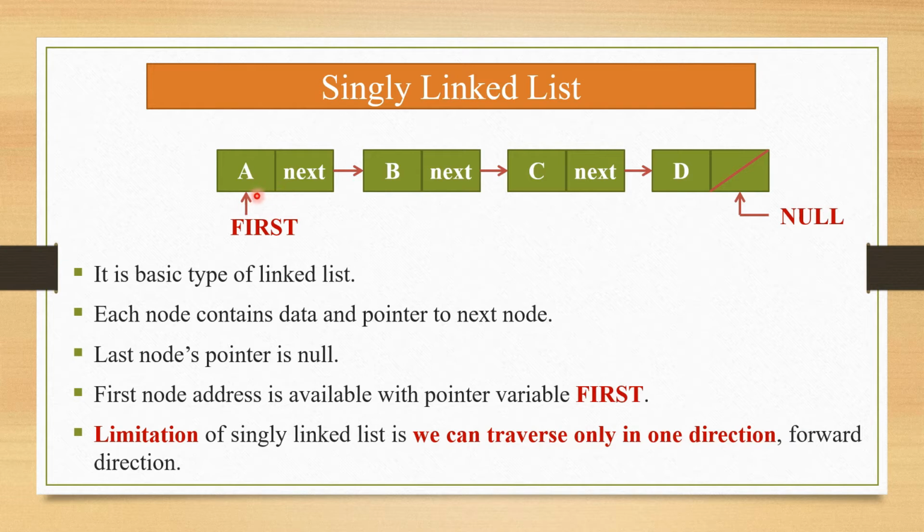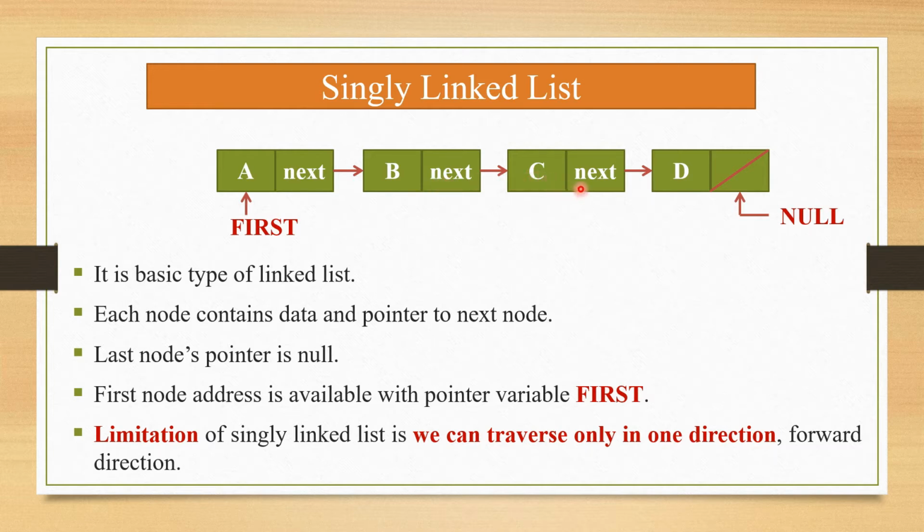See here, this is a node and we want to traverse the singly linked list, so we can go in this direction. This node has the address of the next node, so we can go to the next node. Then again this node has the address of the next node, so we can connect this node with this.